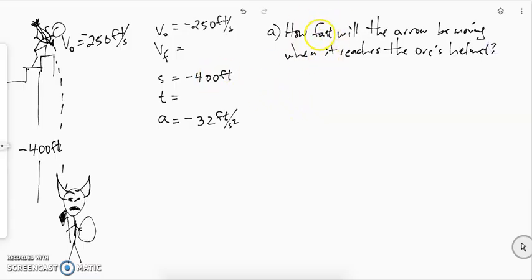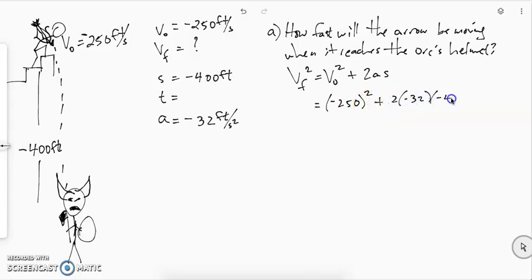Well, since I'm asking about the speed here and ignoring the t for the moment, we can start with the no t equation. And don't forget that when you square a negative, it's going to become positive. And as we plug in these numbers, and there's no algebra to do here, it's just arithmetic.